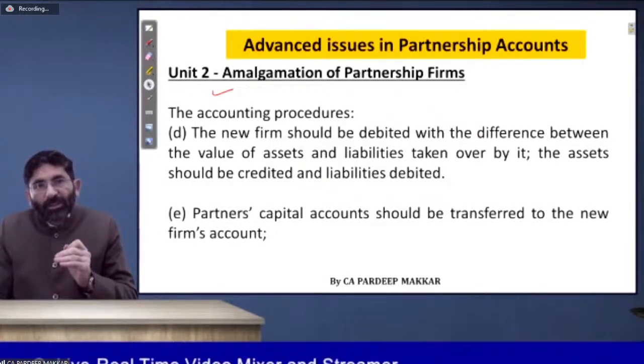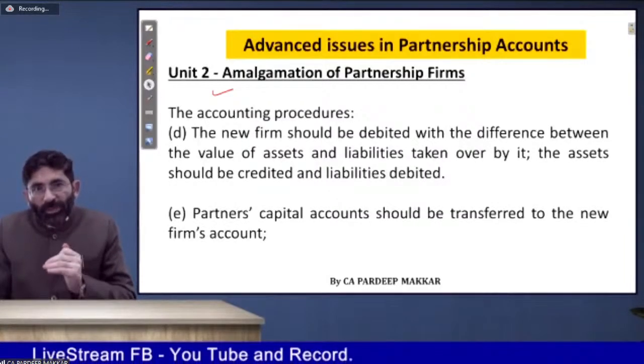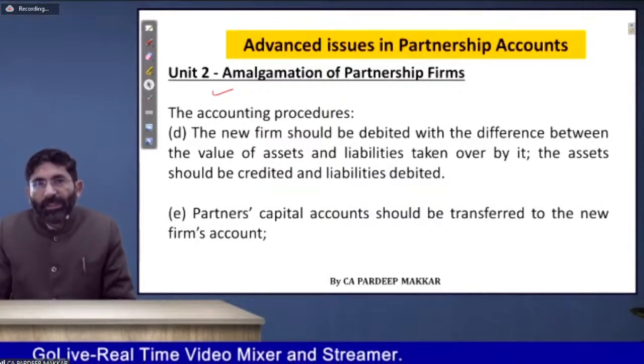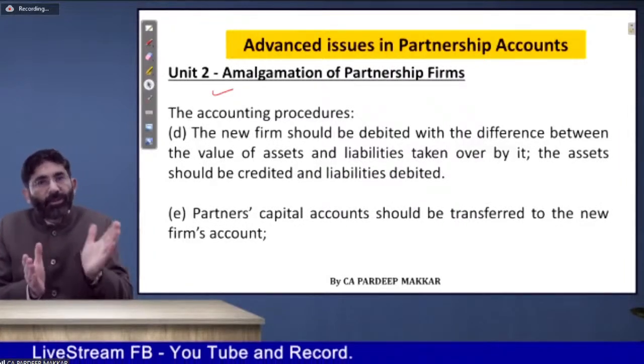Partners' capital account should be transferred to the new firm. For that, partners' capital account will be adjusted, because it is not going to make payment to the partners. Instead, it will take over the partners also, because the partners will also merge in the new firm.